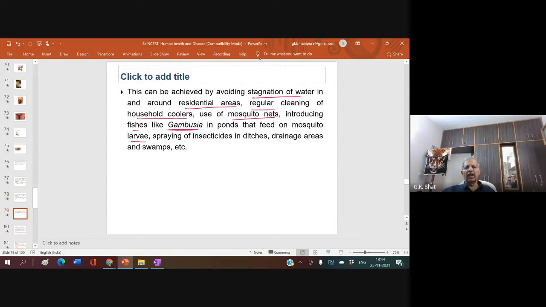Gambusia is an aquarium fish which feeds on mosquito larvae. It is better to grow them in an aquarium or nearby pond. Spraying of insecticides in ditches, drainage areas, swamps, etc. A swamp is a standing water body with a few trees and all.